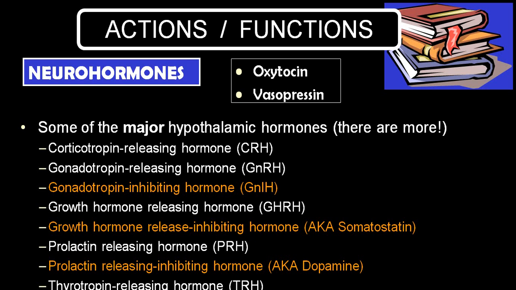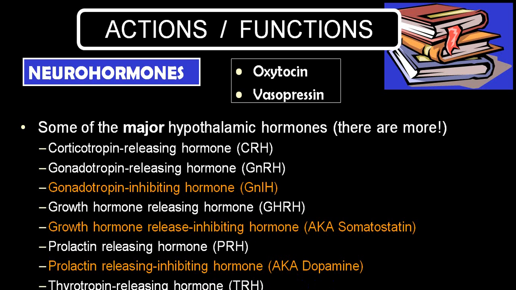While the hormones which are manufactured in hypothalamus and passed on to the anterior pituitary are corticotropin releasing hormone, short form CRH, gonadotropin releasing hormone GnRH, gonadotropin inhibitory hormone GnIH, growth hormone releasing hormone GHRH, growth hormone release inhibiting hormone, also called somatostatin, prolactin releasing hormone PRH, and prolactin release inhibitory hormone called dopamine, thyrotropin releasing hormone TRH, and melanocyte stimulating hormone and melanocyte release inhibitory hormone.